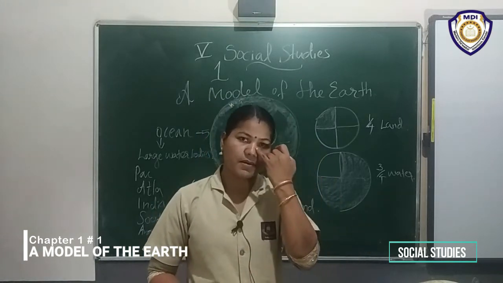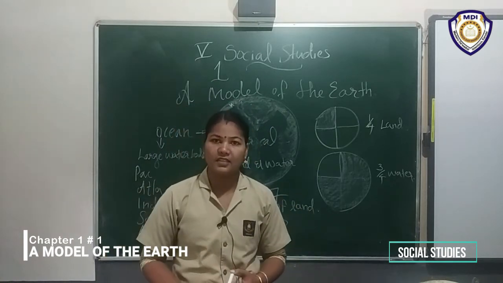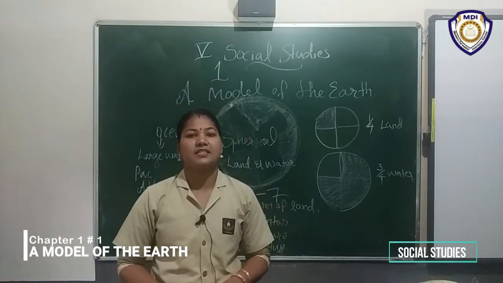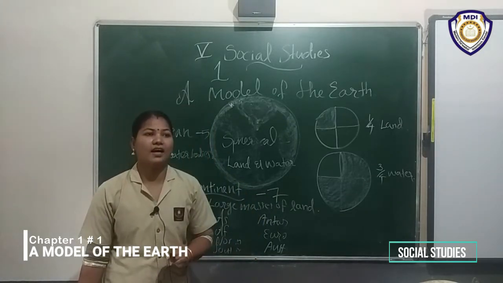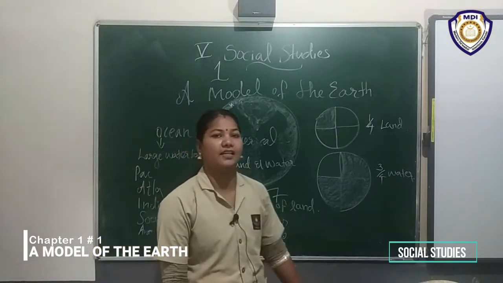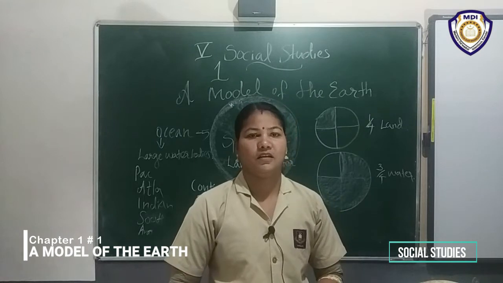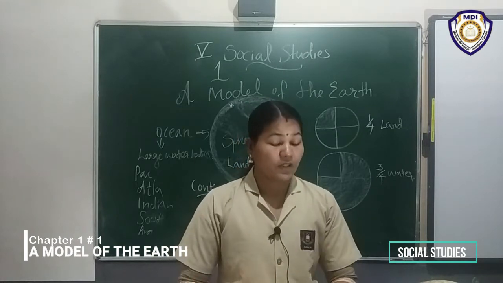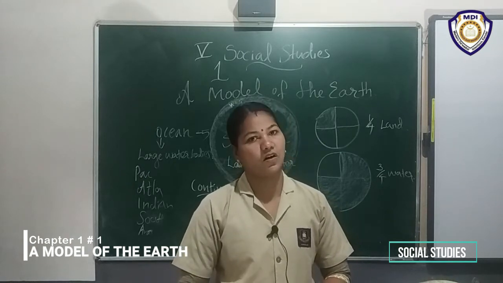Large masses of land are called continents. There are 7 continents: Asia, Africa, North America, South America, Antarctica, Europe and Australia. Which is our continent? Asia, that is the largest continent.